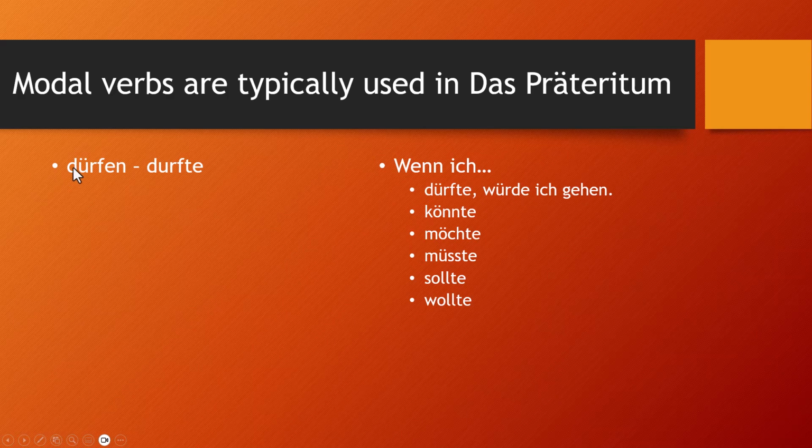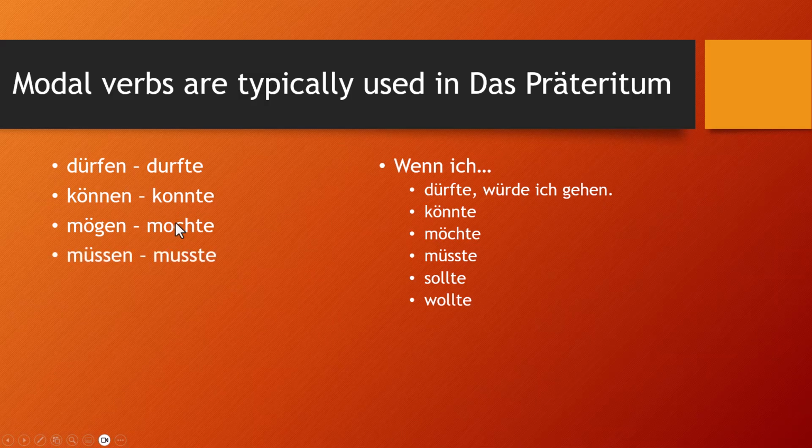Dürfen, the past tense, so may or be allowed to. Durfte: I was allowed to, I was permitted to do something. Ich konnte das machen. I was able to do something. Ich mochte. I liked doing it. Ich musste das machen. I had to do it. Ich sollte das machen. I should or should have done it. Ich wollte das machen means I wanted to do it.